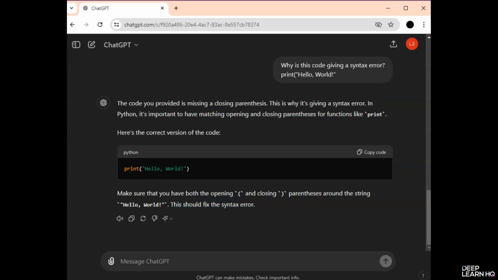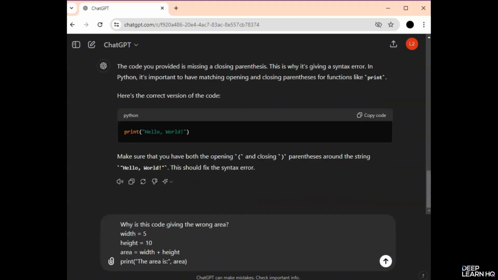Logical errors occur when the code runs but doesn't produce the expected results. ChatGPT can help you identify and correct these errors. Let's say you're trying to calculate the area of a rectangle, but the output is incorrect. Let's give this to ChatGPT.